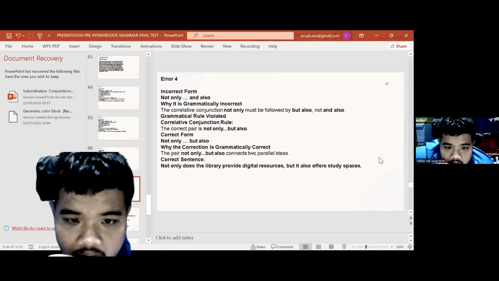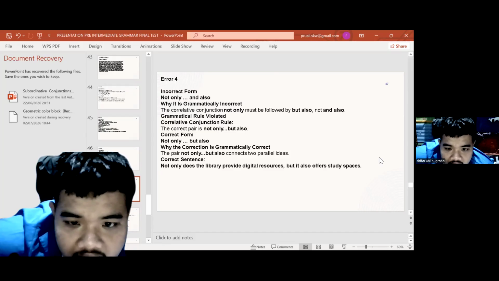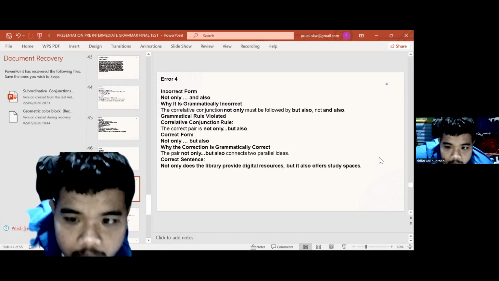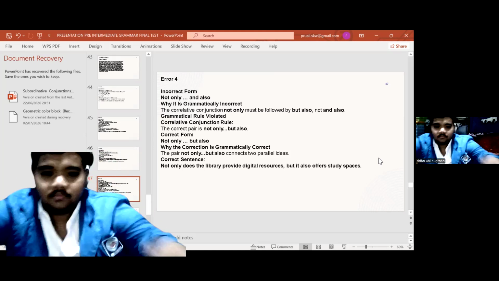Correct form: "not only but also". Why is the correction grammatically correct? The pair "not only but also" connects parallel ideas. Correct sentence: Not only does the library provide digital resources, but it also offers quiet study space.